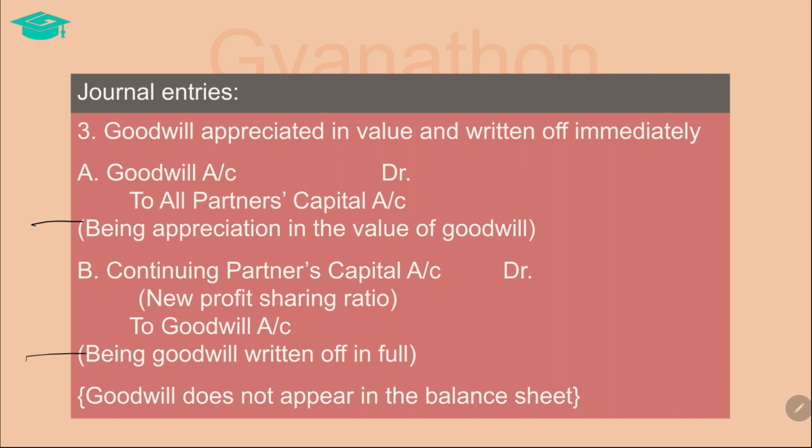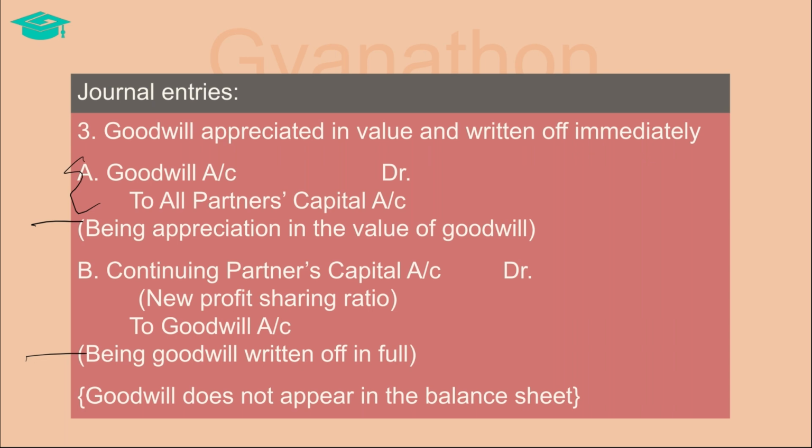We have seen how to appreciate the goodwill in order for the book value and the present value to be equal. To appreciate the goodwill account, we debit the goodwill account with an amount which is equal to the difference between the book value and the present value, and the corresponding credit is given to all partners' capital accounts in the old profit sharing ratio. Once the goodwill appears in the books at the proper value, we must now write it off completely.